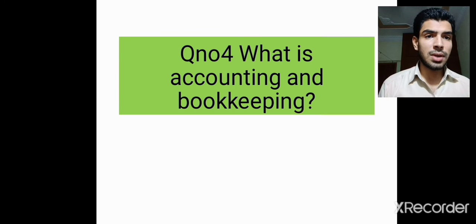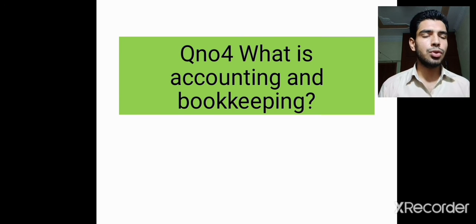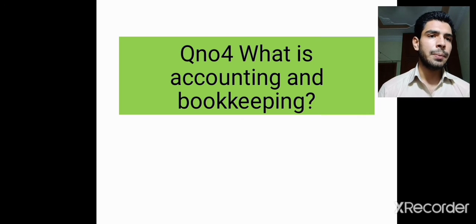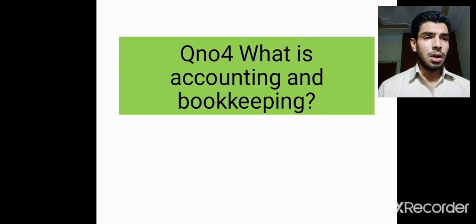Now the last question: what is accounting and bookkeeping? Accounting is the art of recording and summarizing business data to avoid difficulties, because when we do not record and summarize all the data of business, then we will face a lot of difficulties.